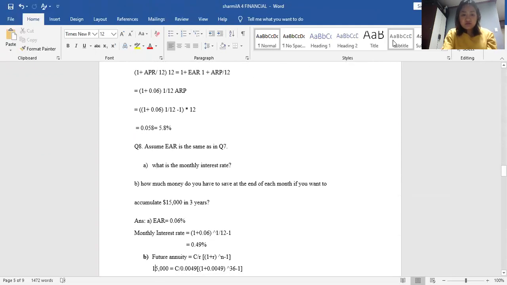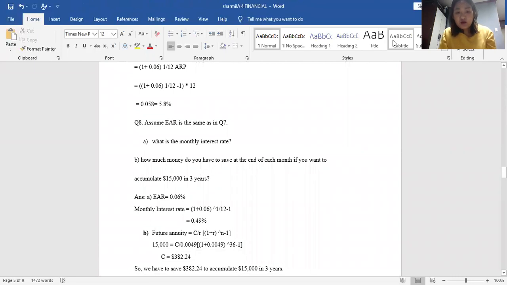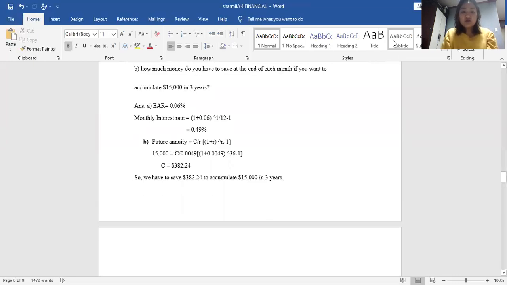And for question number 8, assume EAR is the same as in question number 7. What is the monthly interest rate? How much money do you have to save at the end of each month if you want to accumulate $15,000 in 3 years? So EAR equals 0.06, and the monthly interest rate equals (1 plus 0.06) to the power of 1 divided by 12, minus 1, that is 0.49%. Future value of an annuity is equal to C divided by R, times (1 plus R) to the power of n, minus 1, that gives C equal to $382.24. So we have to save $382.24 each month to accumulate $15,000 in 3 years.